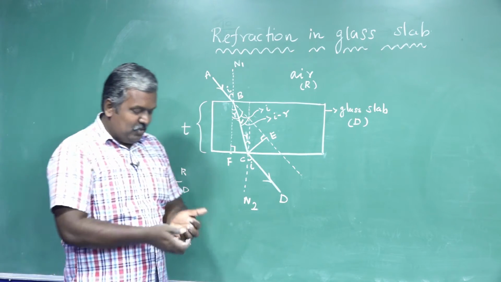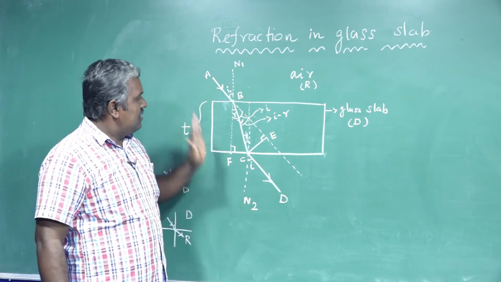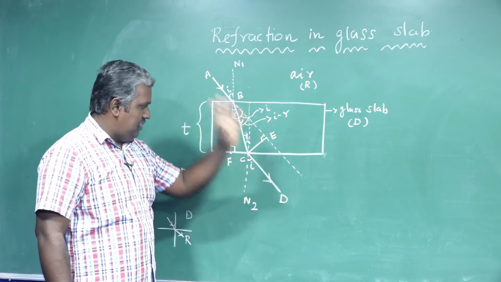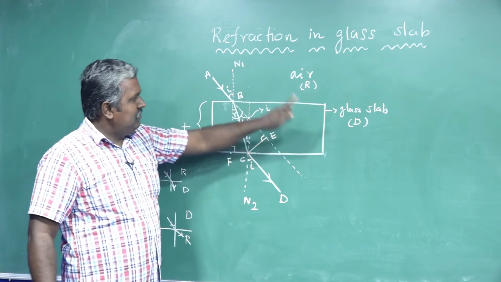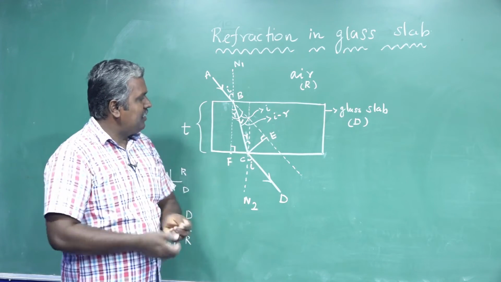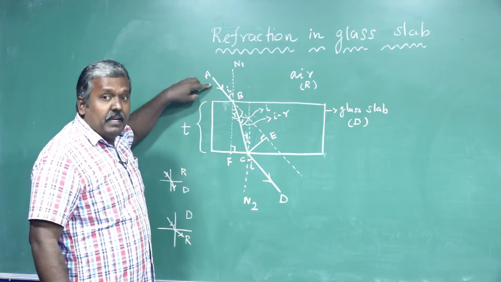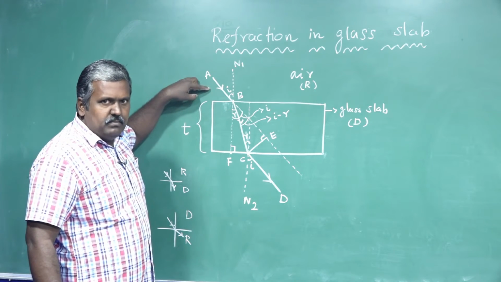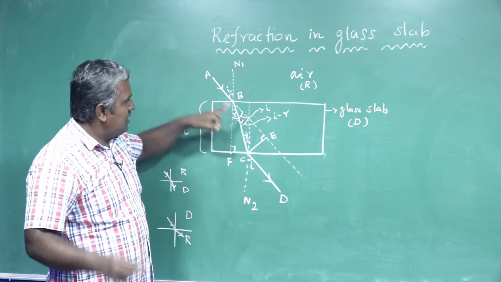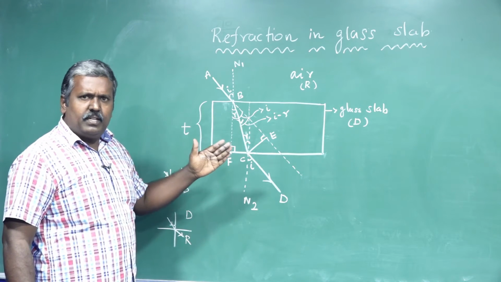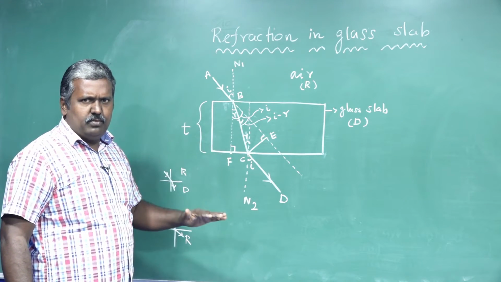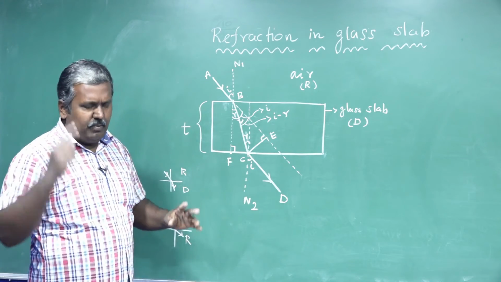So this is the method of drawing the diagram. Air medium, this is glass, that means a denser medium. When a light ray passes through the glass slab, it refracts at two refracting surfaces. Already told you, rarer to denser and denser to rarer.